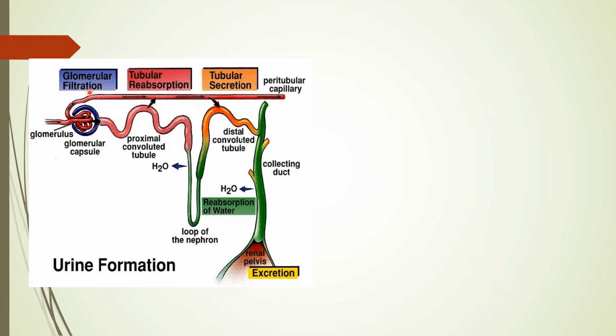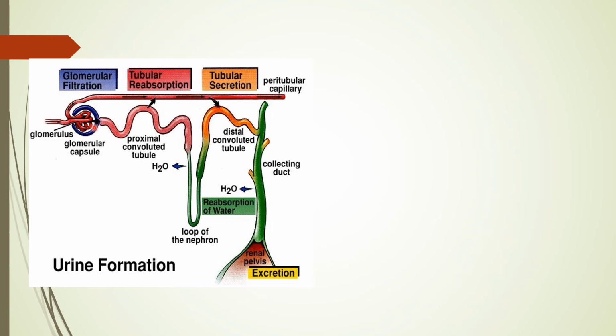Actually, the formation of urine in the kidney is completed in three steps: filtration, reabsorption and secretion. What is the meaning of filtration, reabsorption and secretion? The first step is filtration. When blood containing nitrogenous waste comes, it filters through the glomerulus and the filtrate comes inside the Bowman capsule; that is what we call filtration.